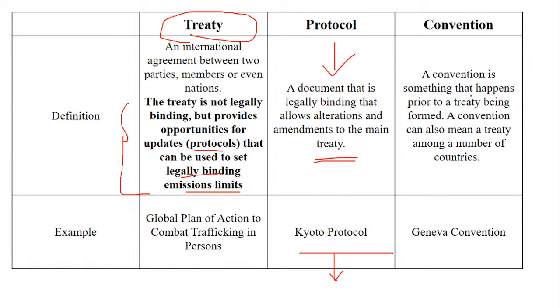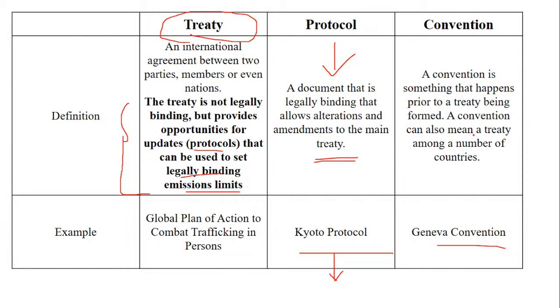Convention. A convention is something that happens prior to a treaty. Prior to a treaty, I showed you in the form of a cyclic way, no? So prior to a treaty, a convention may also mean a treaty among the members of the countries. One of the examples they have given you. Is it clear? I showed you in the cyclic form also how it happens, or individually also I showed you how it takes place. So you have to remember this very well. This is for your understanding that there is no such individual question on treaty, protocol or convention. Is it clear?